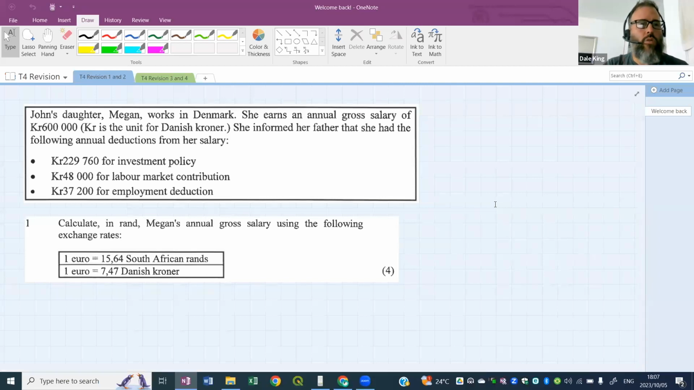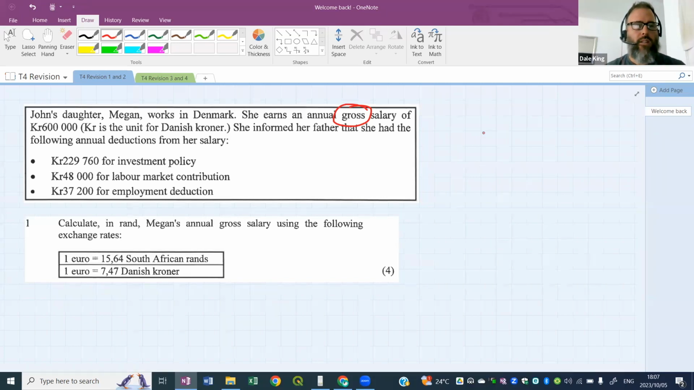All right, we've got John's daughter, Megan, who works in Denmark. She earns an annual gross salary. I want to talk just now about this word gross. Just remember that. An annual gross salary of 600,000 kroner, which is the Danish currency. She informed her father that she had the following annual deductions from her salary. We see 3 annual deductions: one for an investment policy, a labor market contribution, and an employment deduction. So there they are, all 3.